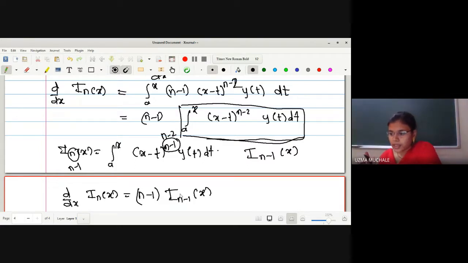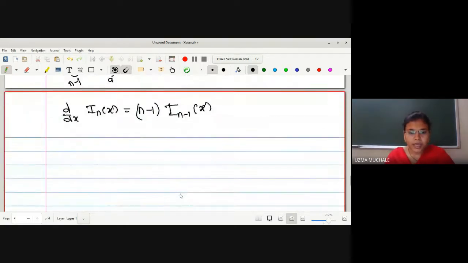So let us go for our n equal to 1. What will happen if we put n equal to 1? Because if you see here, if you are going to take the n-th derivative, at that time this n minus 1 will be confusing. So for that, let me take n equal to 1. If I put n equal to 1, what will be our equation 1?